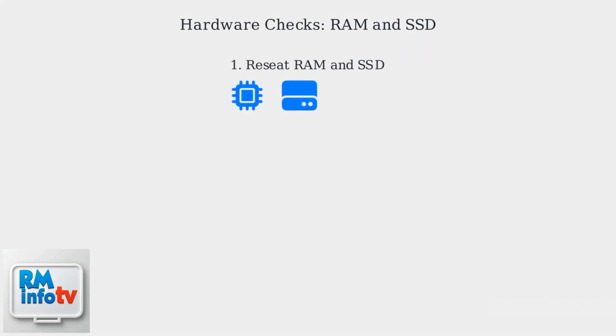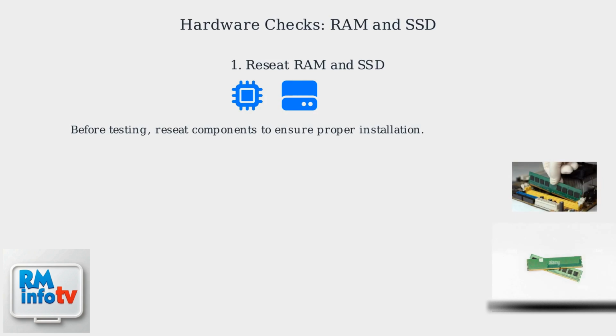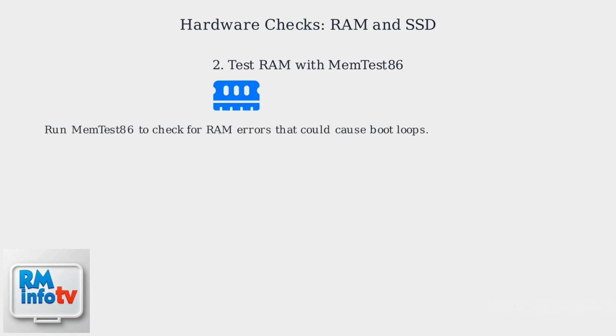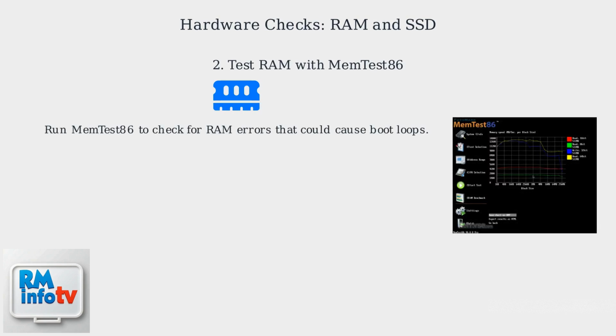First, reseat your RAM and SSD components. Faulty connections can cause boot loops, so ensure they are properly installed before running diagnostic tools. Next, test your RAM using memtest86. This tool checks for memory errors that can trigger boot loops. Faulty RAM is a common cause of startup issues.